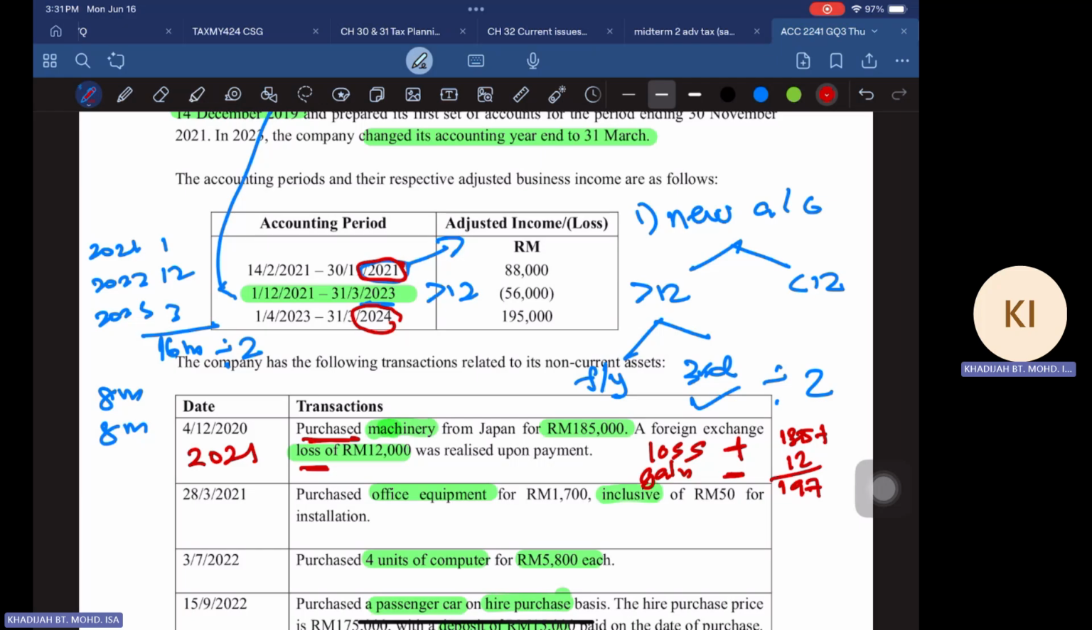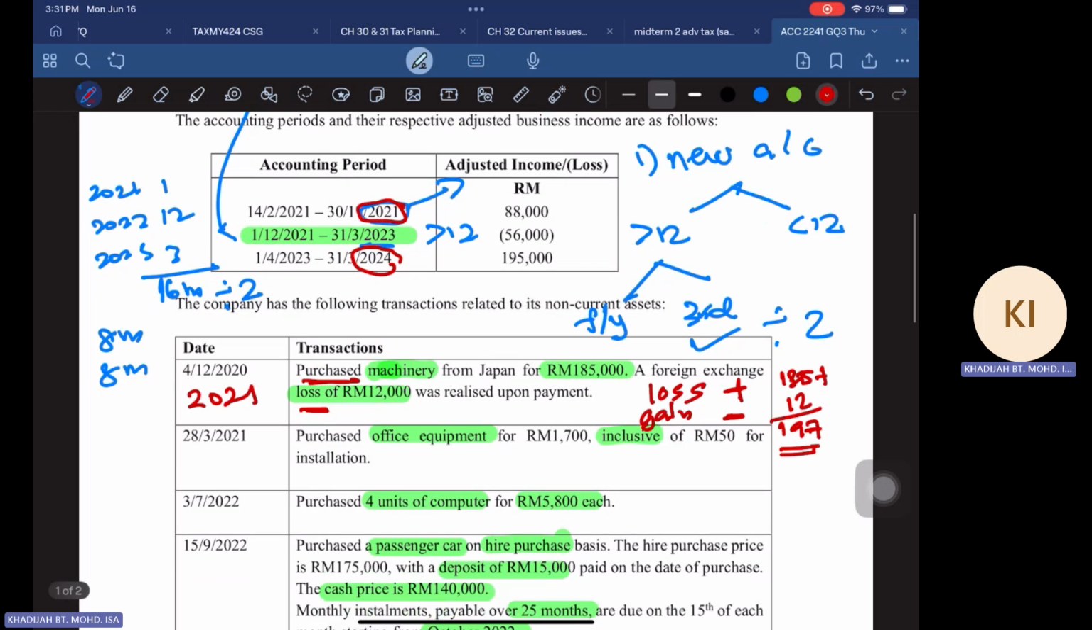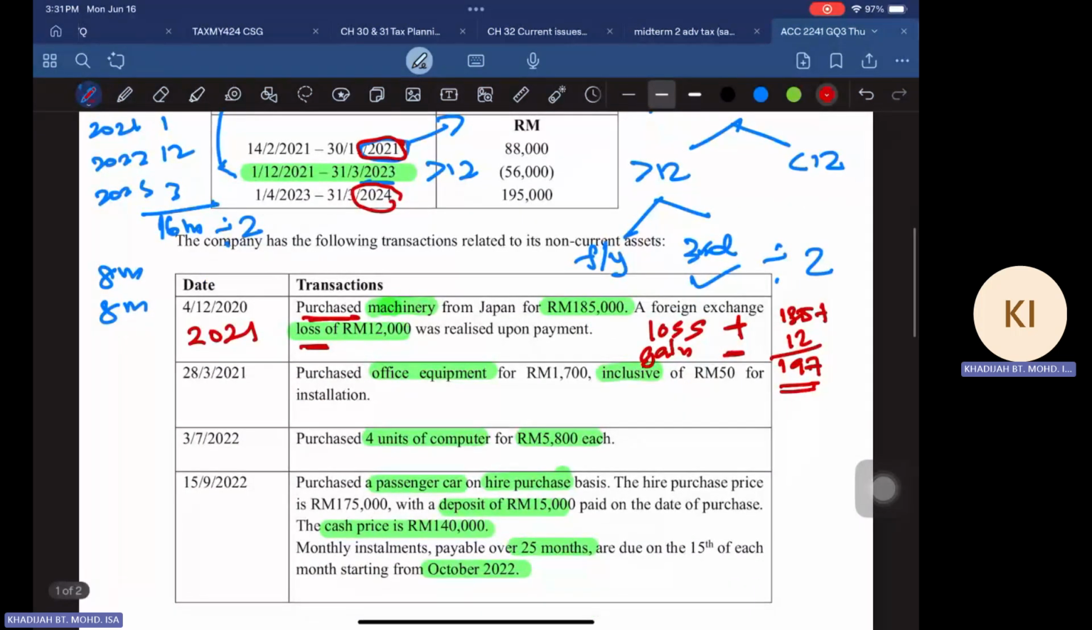So you're going to acquire, this is your qualifying expenditure. So you're going to claim that in YA 2021. All right. So let's decide on the year of assessment and the qualifying expenditure first. Okay. So for the second asset, which was acquired on 28th of March 2021.